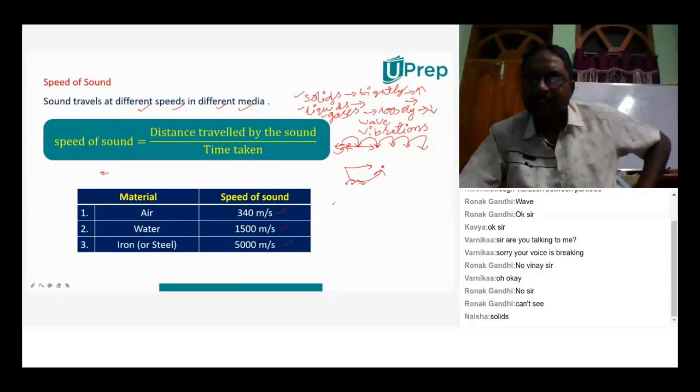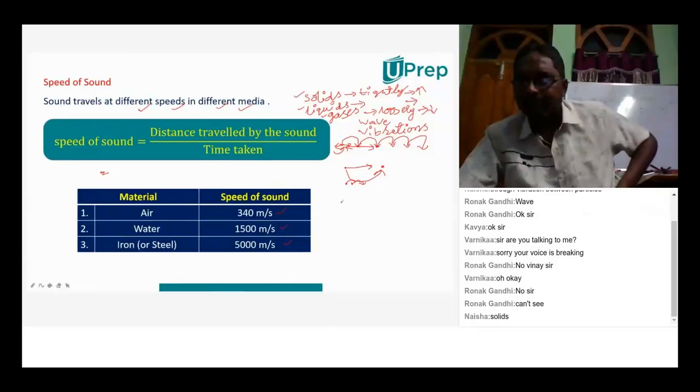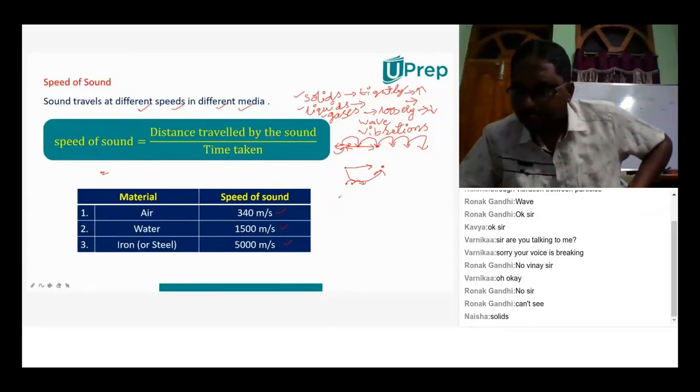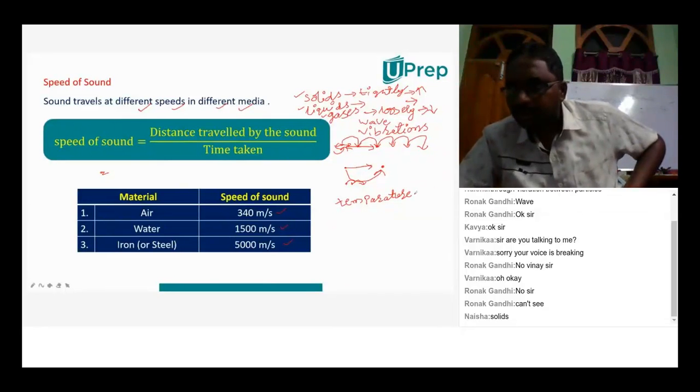One of the parameters is the structure of that particular medium which we are taking. And apart from the structure, definitely it depends upon other factors also. One of the factors on which the speed of the sound depends is temperature. If temperature is more, speed also will be more.